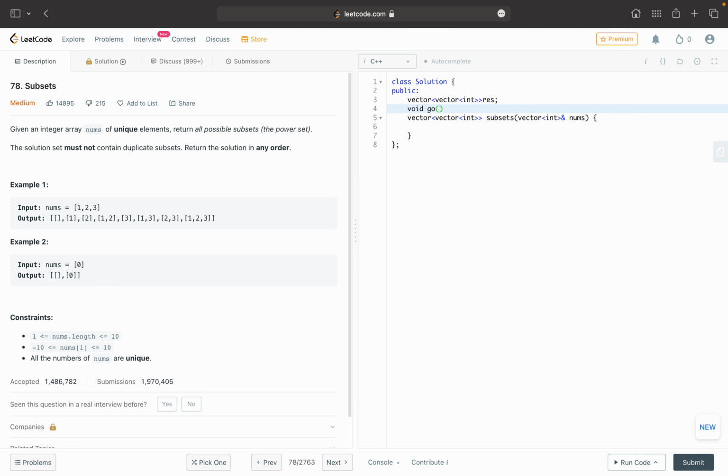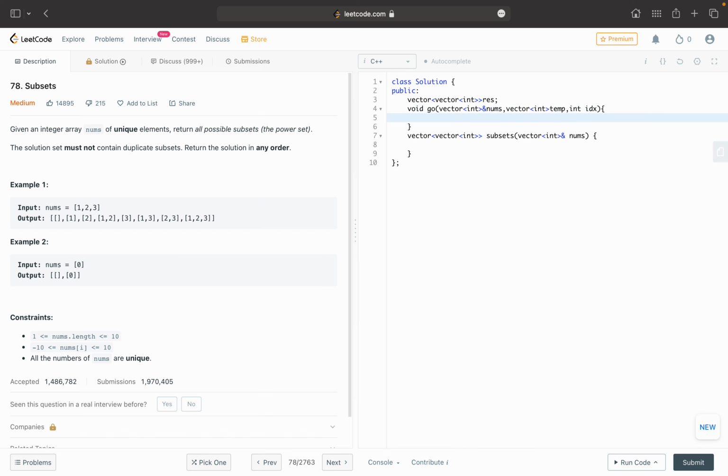Okay, I'll pass some parameters. Obviously I have to pass the vector which is given, passing it by reference. I will pass a temporary vector in which I will store what I have considered till now, and I will name that temp. I will consider another integer which I will be passing, that I will name as index. I'm calling that IDX.